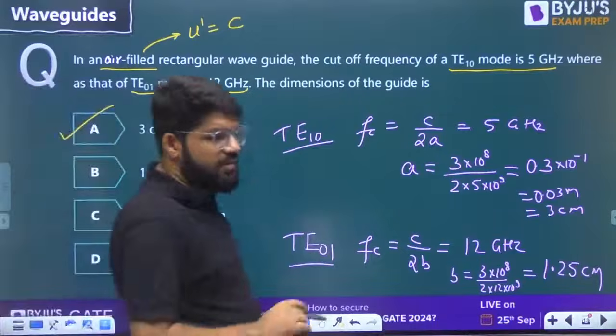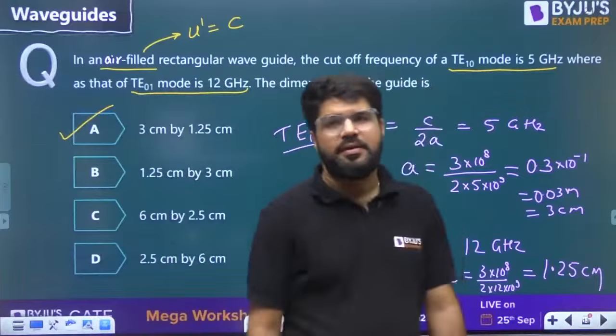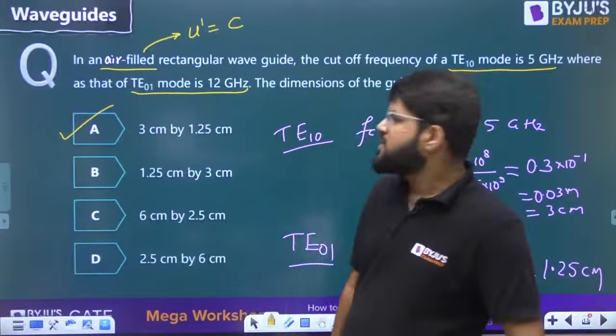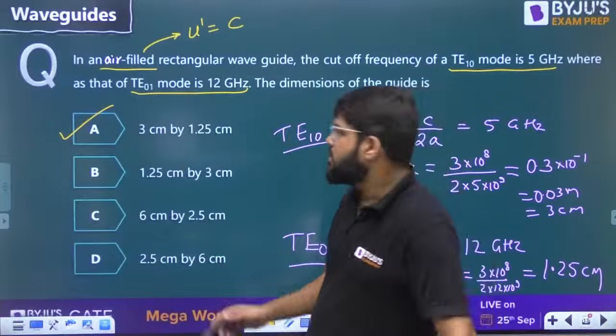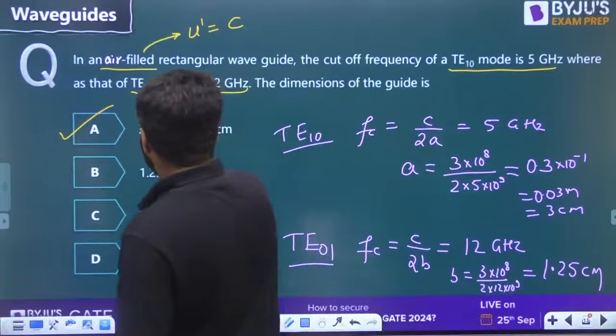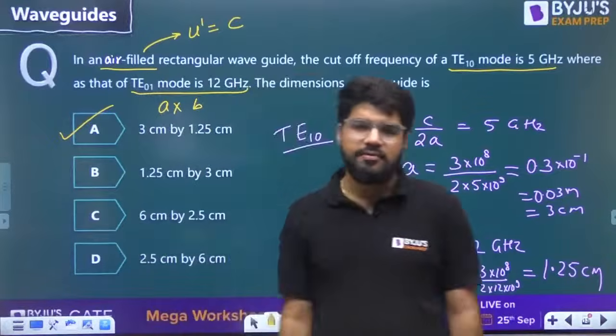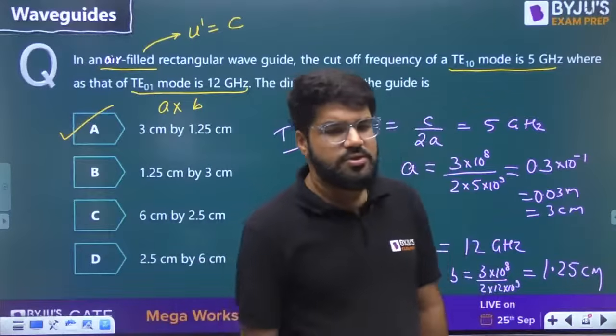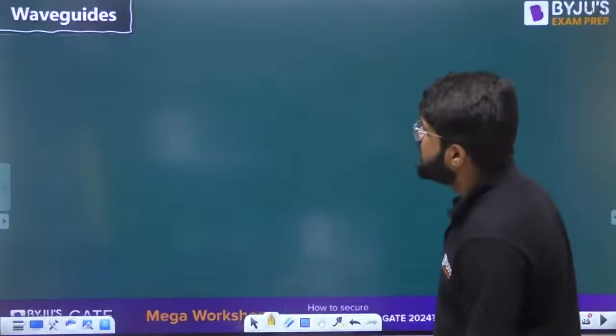Commonly we specify the waveguide dimensions as A cross B. So 3 centimeter cross 1.25 centimeter. We specify it in the format commonly as A cross B by default. So 3 centimeter cross 1.25 centimeter is the answer.